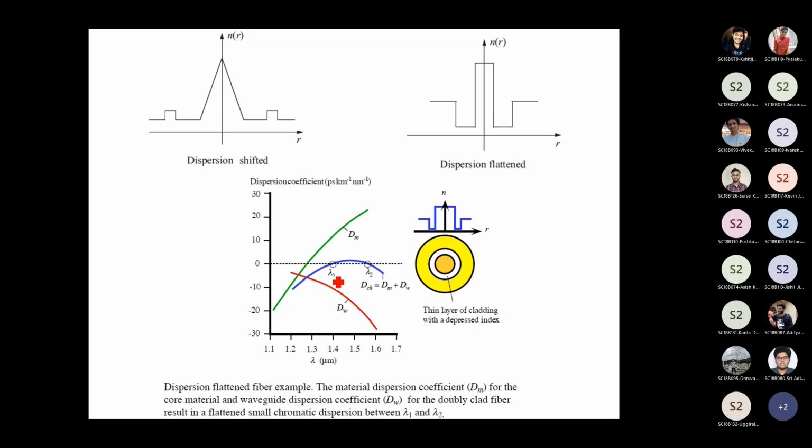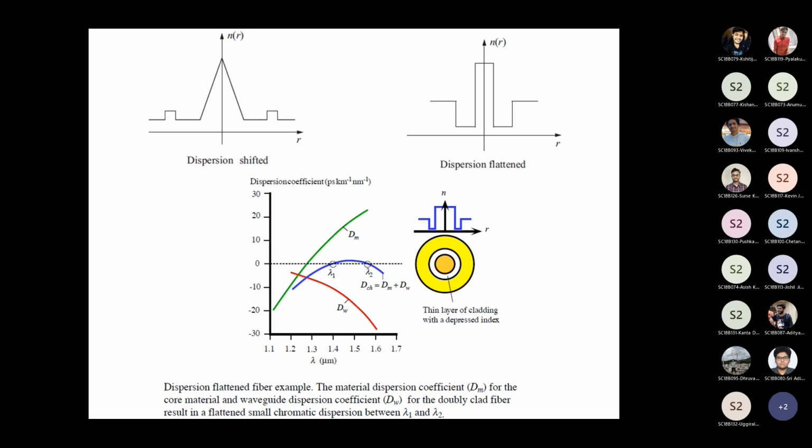So between lambda 1 and lambda 2, if you operate anywhere between lambda 1 and lambda 2, you achieve the goal of having a minimum dispersion. Not zero dispersion, but the least dispersion. So those kind of fibers are called dispersion flattened fibers. And you can also shift the dispersion.